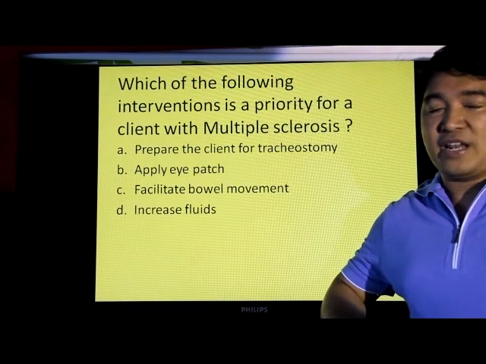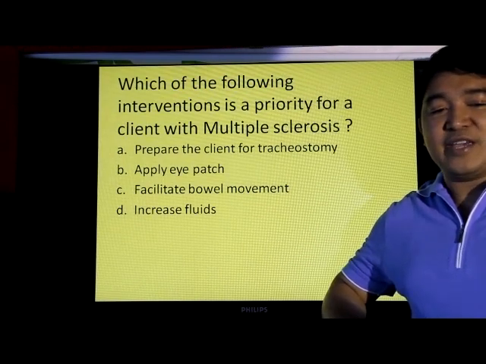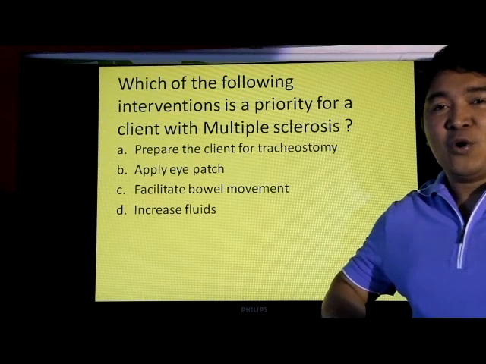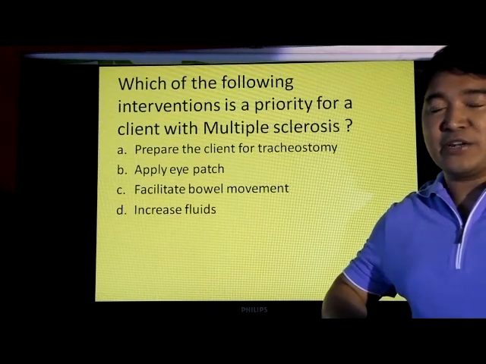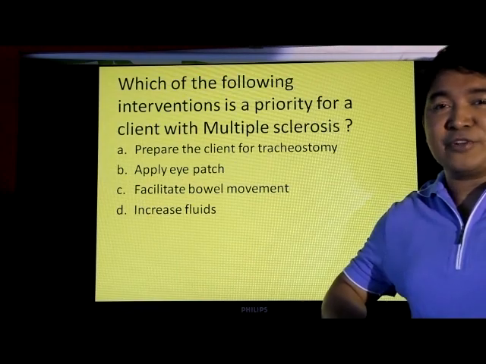A. Prepare the client for tracheostomy. B. Apply a patch. C. Facilitate bowel movement. D. Increase fluids. The answer is letter A. Prepare the client for tracheostomy. Why? Because a client with multiple sclerosis will eventually have respiratory problems which will make it difficult for them to